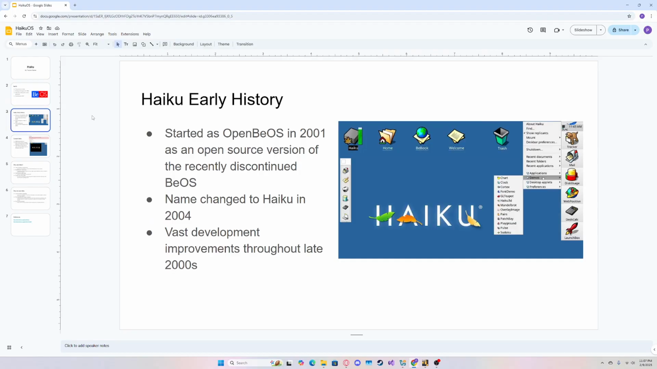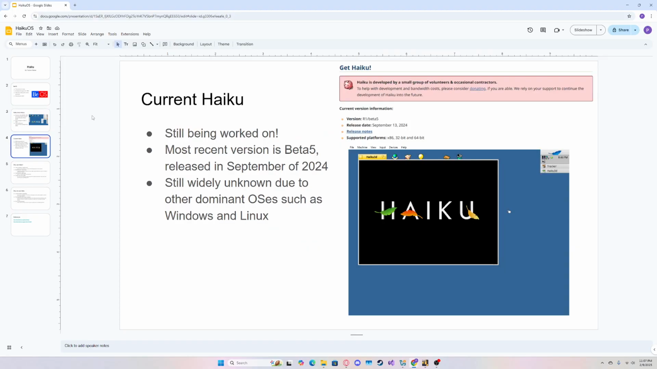So, Haiku's early history: it started as OpenBOS. In 2001, it was created as an open source version of what was then the recently discontinued BOS. The name was changed to Haiku in 2004, and throughout the 2000s it has had vast development improvements.